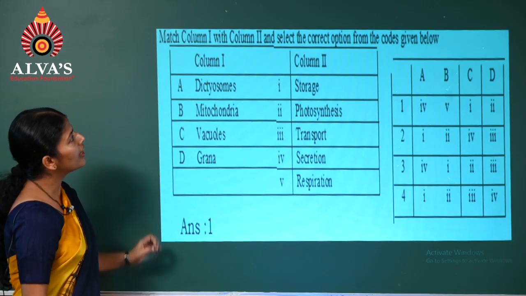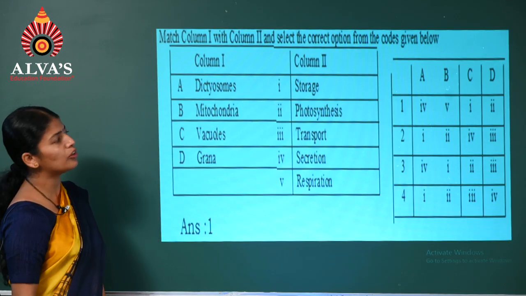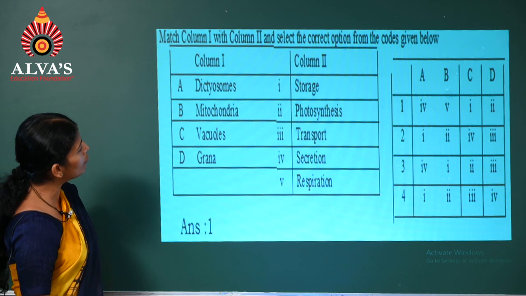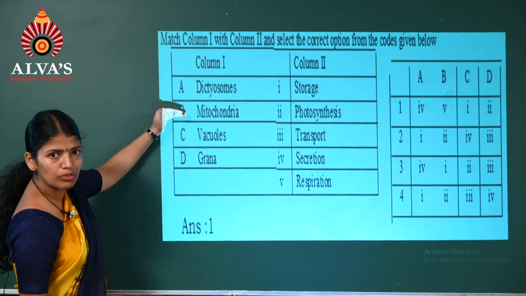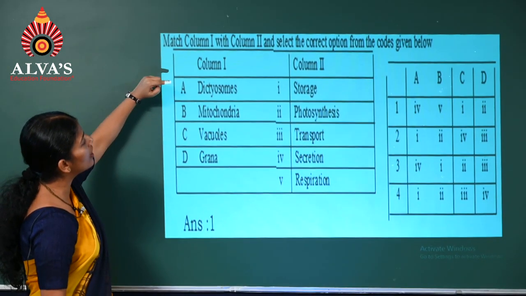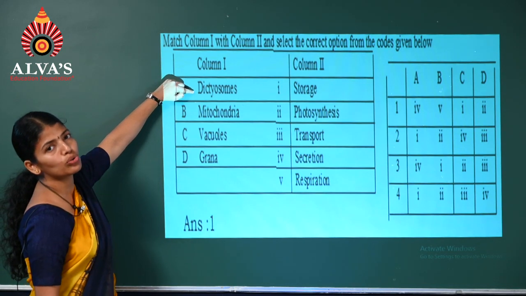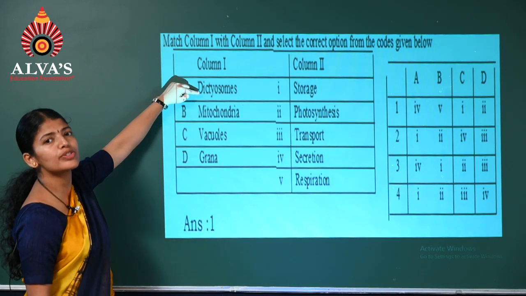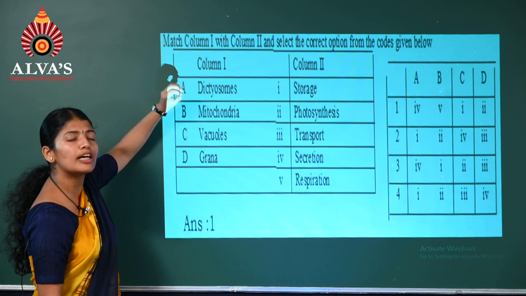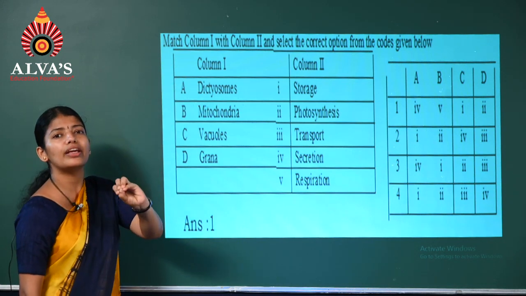The 14th question is a match the following kind of question. Here we have structures of the cells. We'll begin with A, dictyosomes. Have you come across this term? Yes, these are the subunits of the Golgi complex.